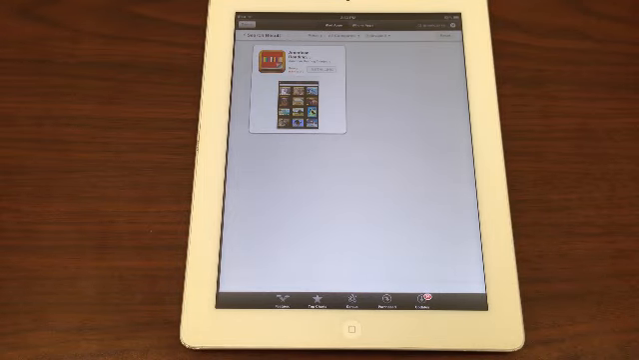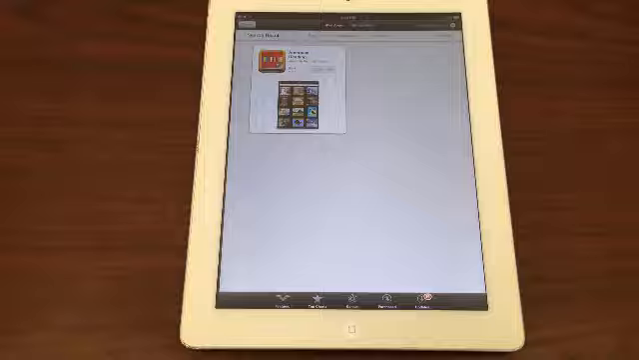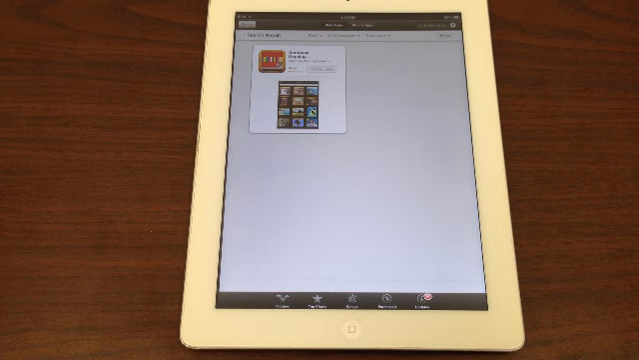Click the Install button, which on newer devices looks like a cloud. You may be prompted for your Apple ID. This is not your Bookshelf username and password. Use your Apple ID, which is the username and password you use to download apps or to buy iTunes music.